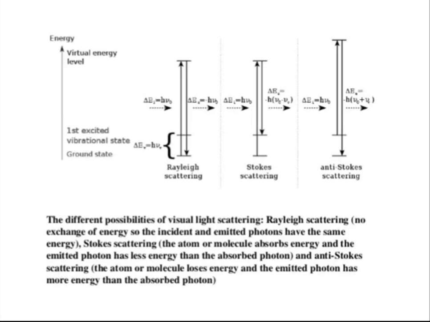As we know, the photon initially has higher energy as compared to the molecule, but the photon's energy is absorbed by the molecule and the molecule goes to the excited state. So the photon energy will decrease and the molecule energy will increase.